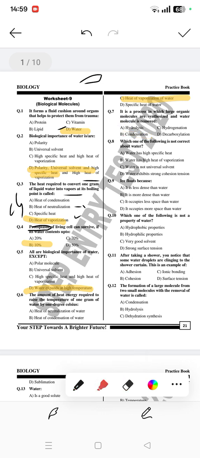Then comes, sorry, which one of the following is not correct about water? Water has high specific heat. Okay, what is heat of vaporization? What is not universal solvent? Water exhibits strong cohesion and tension. Yeah, so water has high specific heat, you agree this is true. But if you see option C, which is water is not universal solvent, in these MCQs we saw earlier it already says it's a universal solvent. Why this property? Because without water life is not possible. So water is very important, and so it is also called the universal solvent.